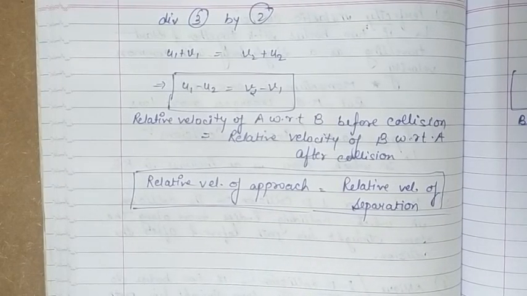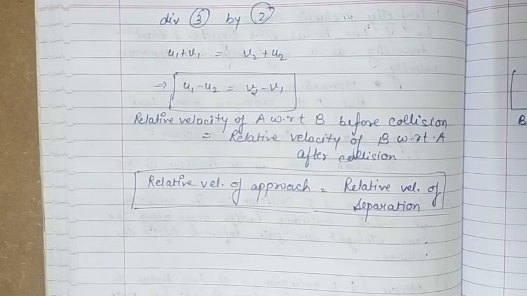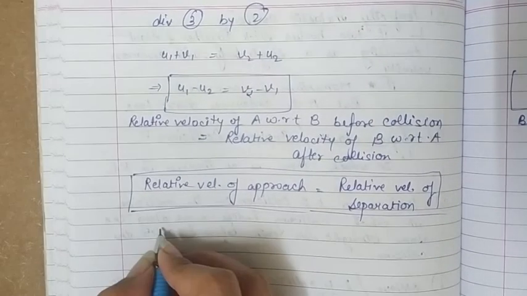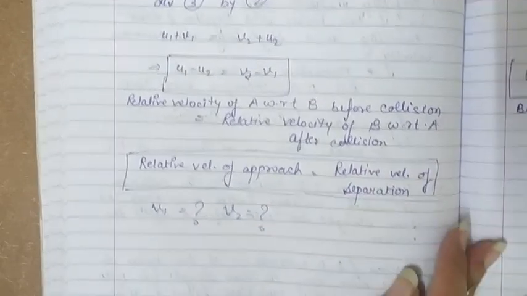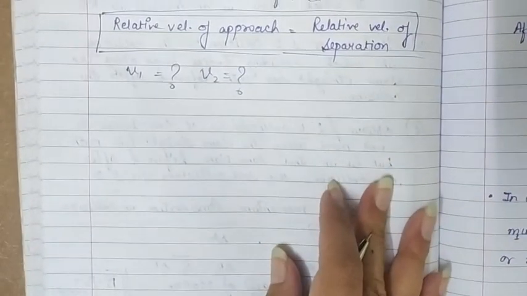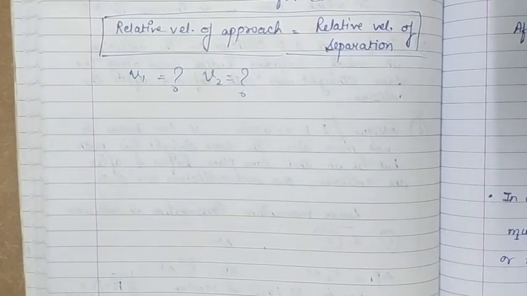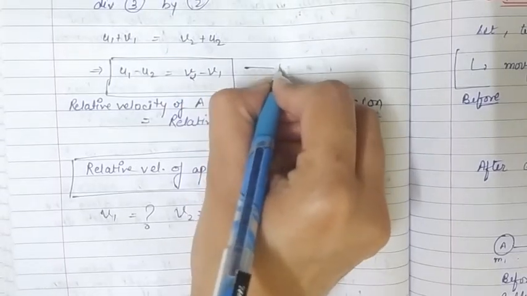Now the next thing, we want to calculate the velocities of the bodies after collision, meaning we want to find v1 and v2. This is our task. For that, we are naming it equation number 4.